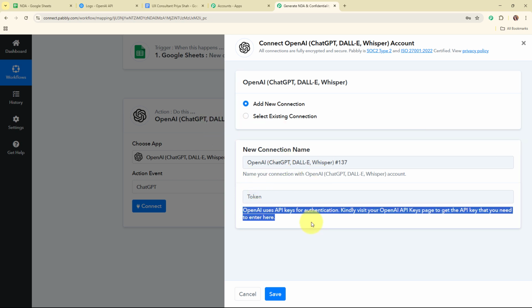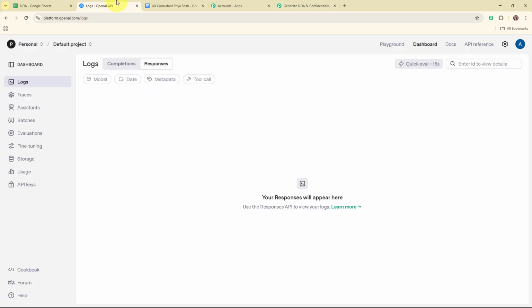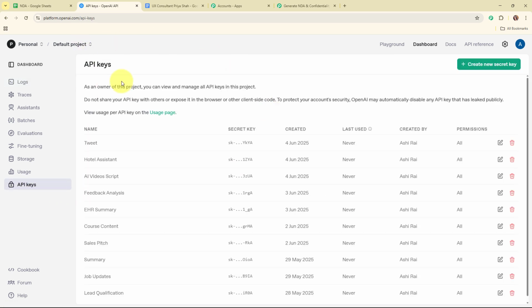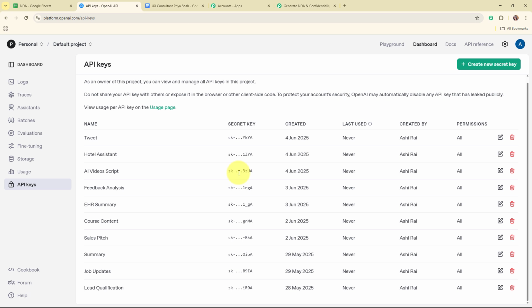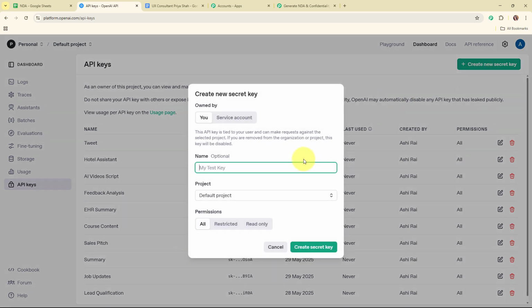So here, following the instructions given below, I've already logged in to my OpenAI account, and from here I'm going to access the API keys given in the left sidebar, and here in the API keys you can see some existing keys over here. So I'm going to generate a new key by clicking on this create new secret key, and here I'm going to give a name to my key, that is NDA, and then I'm going to select my project as default project, and then I'm going to create the secret key.